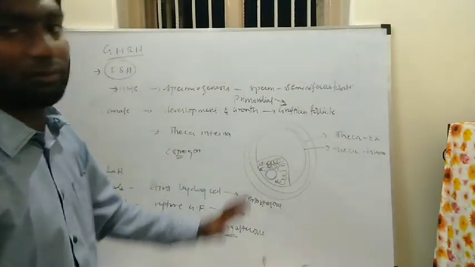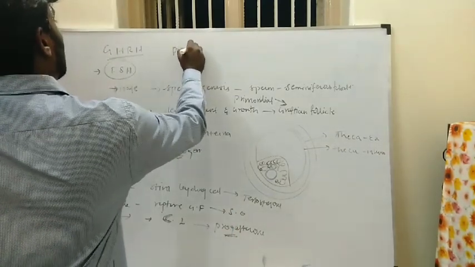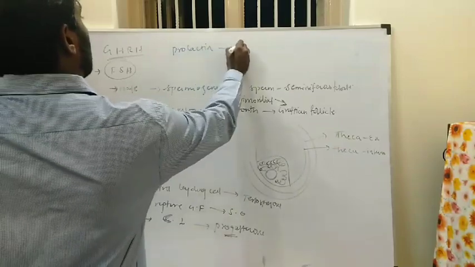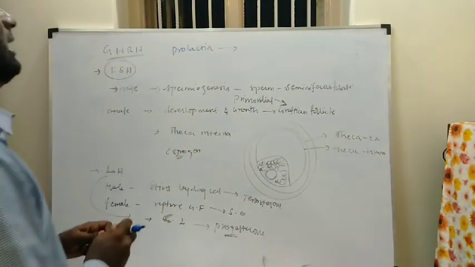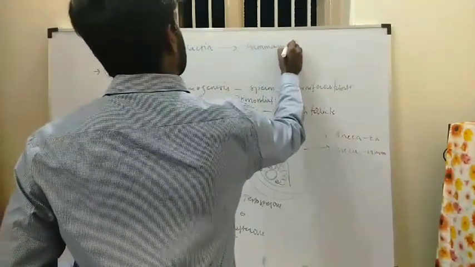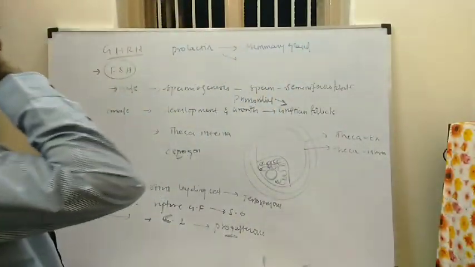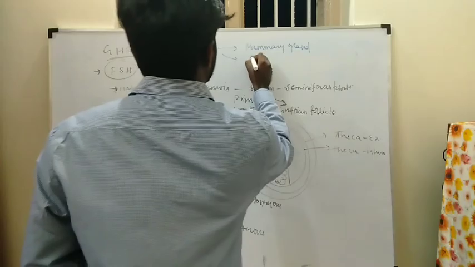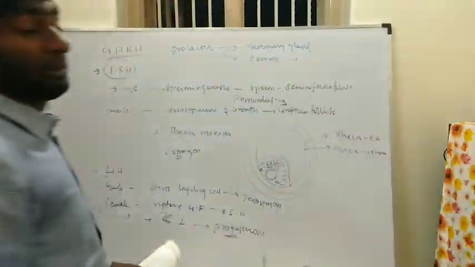So these are all the hormones of the anterior pituitary, and one more hormone we left, the prolactin hormone. The prolactin hormone acts majorly on the female mammary gland. It is used for the secretion of milk from the mammary gland.